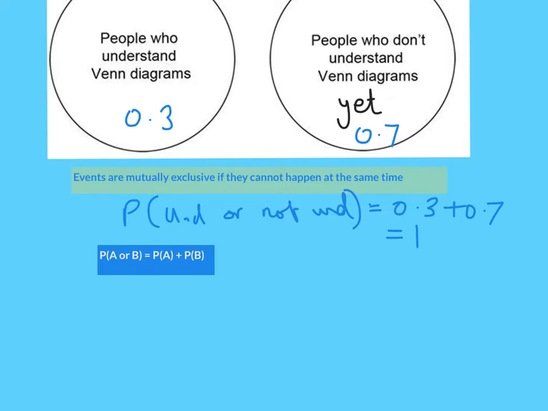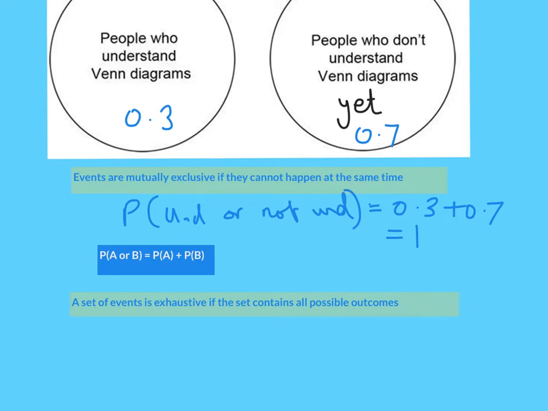Sometimes, like with these two, they're not only mutually exclusive, they're also exhaustive. What exhaustive means is that there are no other options than the ones spoken about. The set of events is exhaustive if the set contains all possible outcomes. So with Venn diagrams, you either understand them or you don't understand them yet. There are no other options, so these two are exhaustive. You either love Marmite or you hate it, no other options. Although that's not really true, you could be okay with it, so they're not really exhaustive.